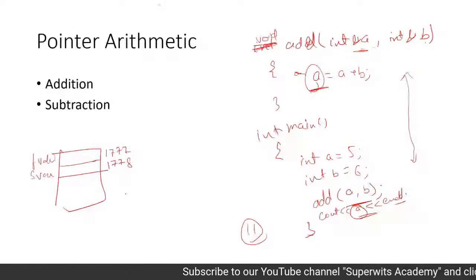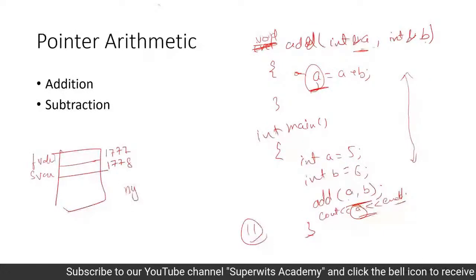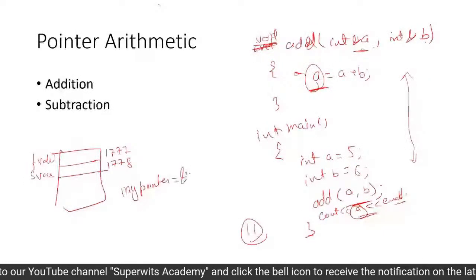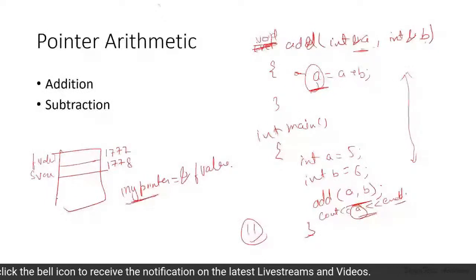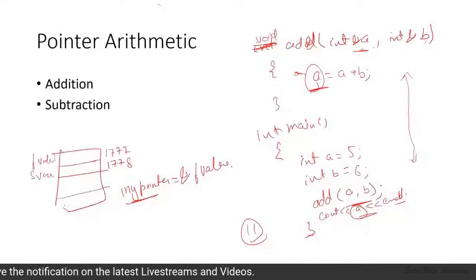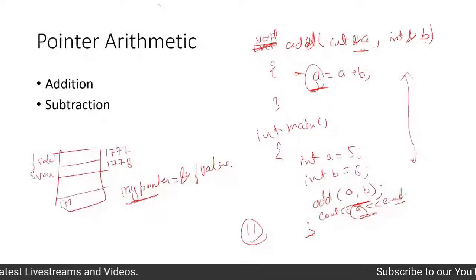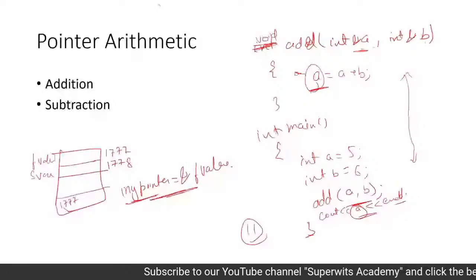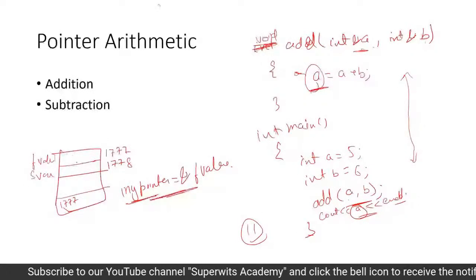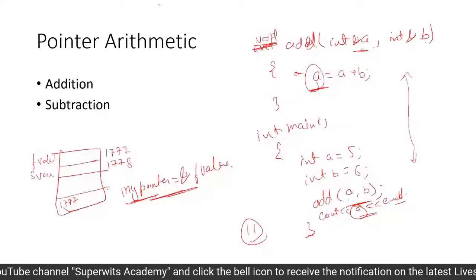So whenever my pointer is equated to the first value's address, my pointer is going to store the value 1777 for the first time when this particular instruction is fetched. So whatever the value is there should be changed through my pointer.